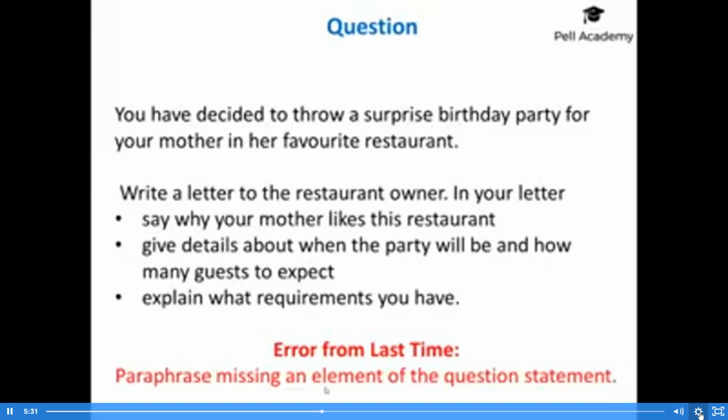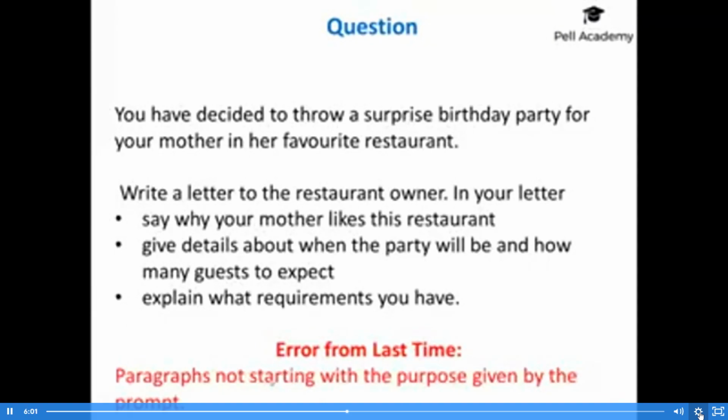So you don't want to say, and it's her favourite restaurant since she was a child. That wasn't in the question statement, so you're not going to add that in. So basically, paraphrase it, use your synonyms, restructure it, or do whatever you need to do, but don't have anything extra. Similarly, don't have anything less than what you can find in the question statement. So that was one of the things that came out that a lot of people were doing. Next one then, the paragraph not starting with the purpose given by the prompt.